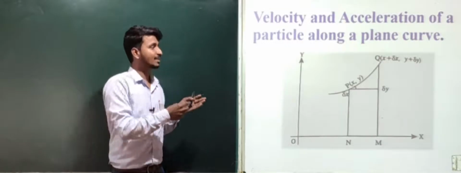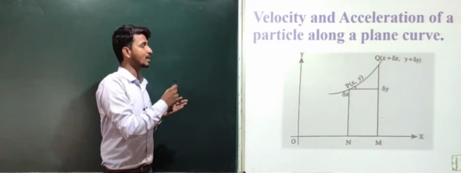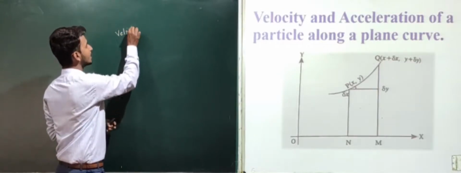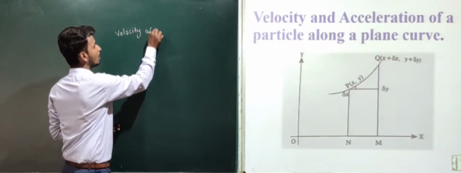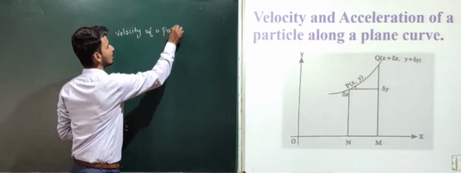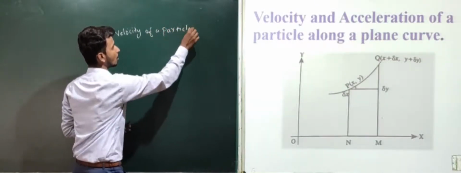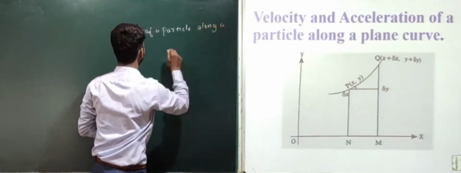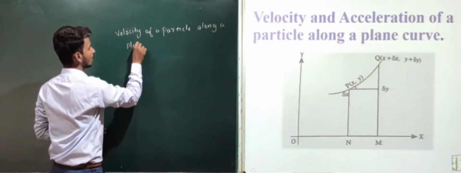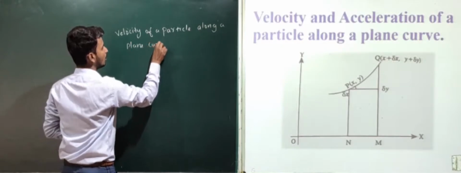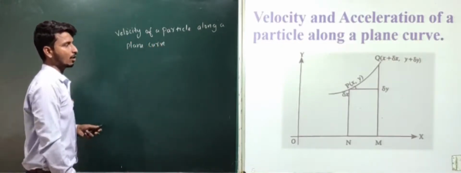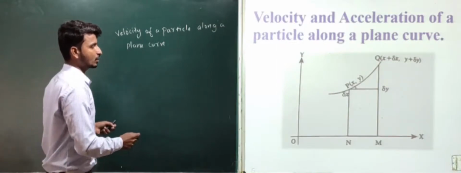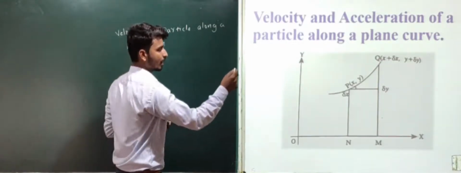Here we will consider a coordinate system, that is OX and OY. Velocity of a particle along a plane curve. Here the particle P with components x, y is traveling.